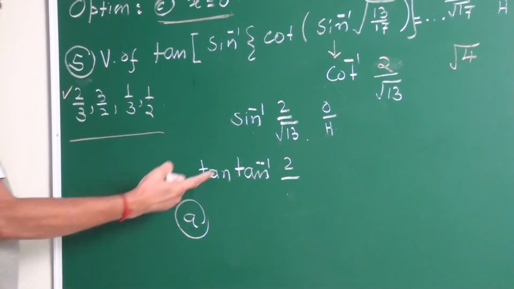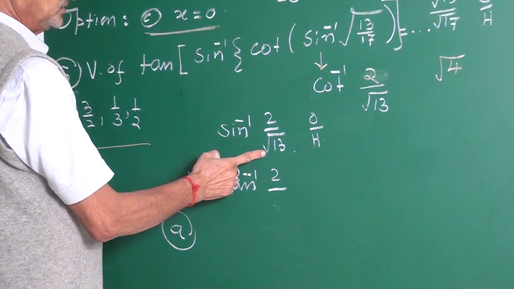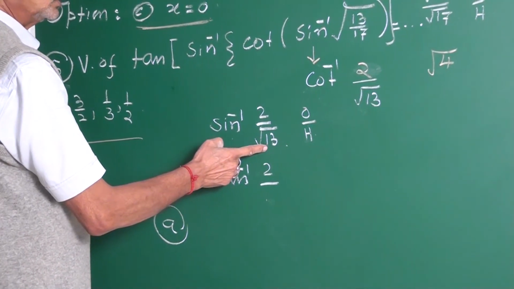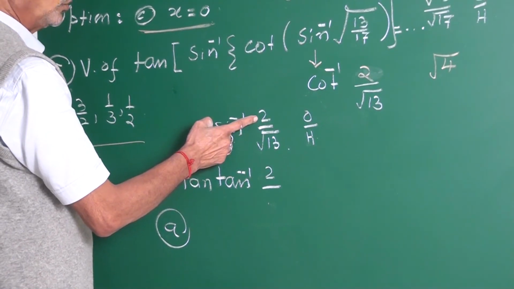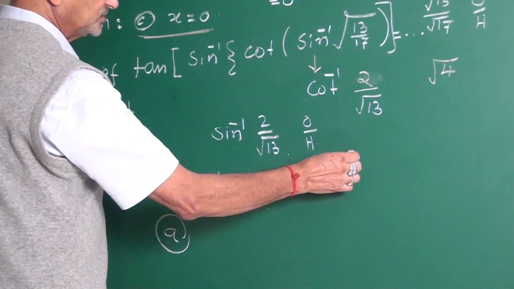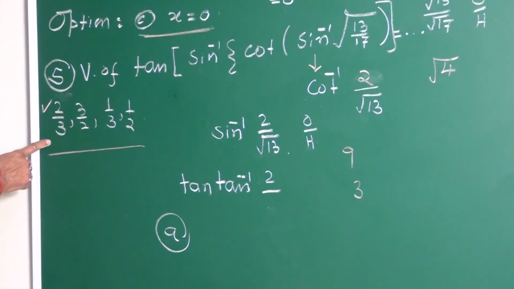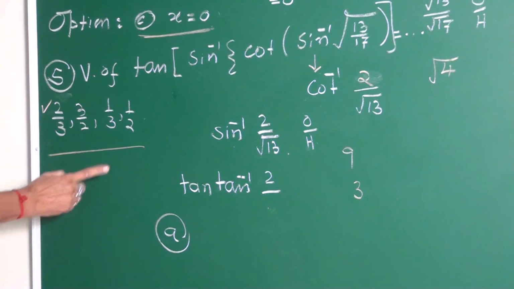Now you can find the denominator. This is the adjacent side. Square of the hypotenuse minus 4: 13 minus 4 is 9. What is the square root of 9? 3. So it is 2 by 3. I hope you understood, my friend.